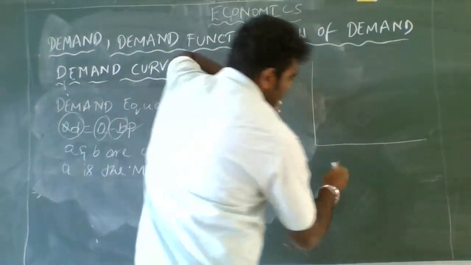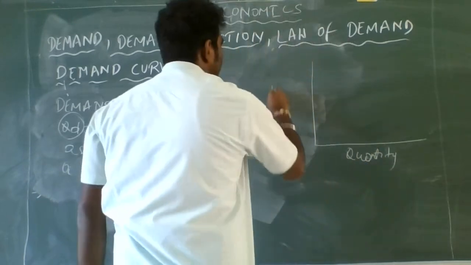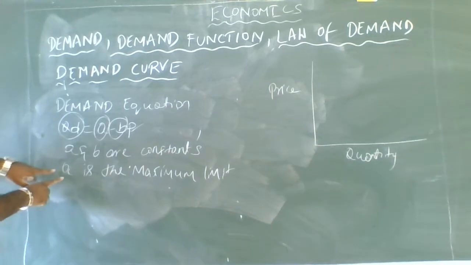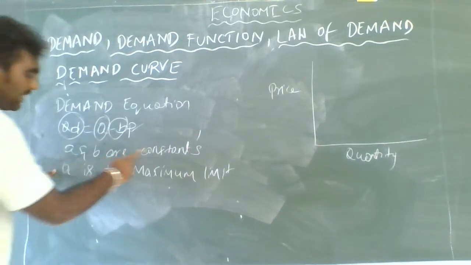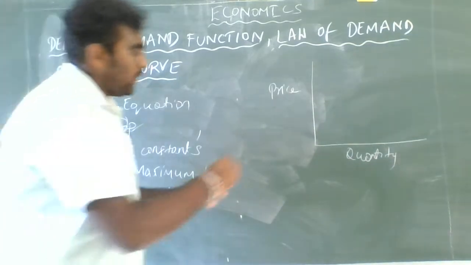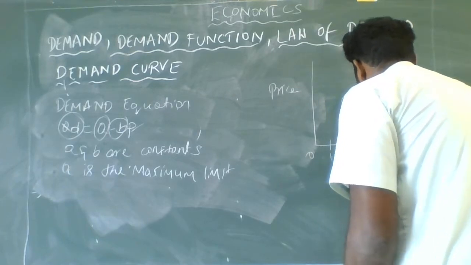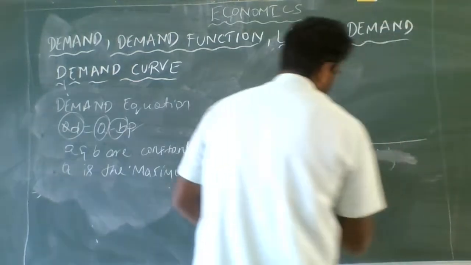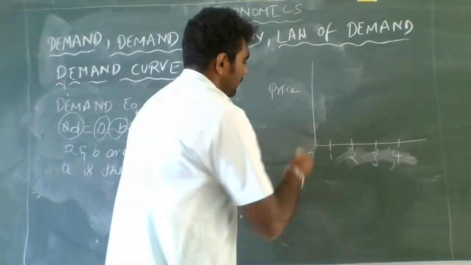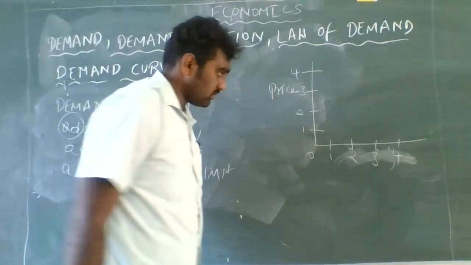Imagine on the x-axis let us have quantity and on the y-axis let us have price. So now let us first understand what is A. He is telling A and B are constant and A is the maximum limit. So on the quantity side, if I take 1, 2, here the price is 1, 2, 3, 4.